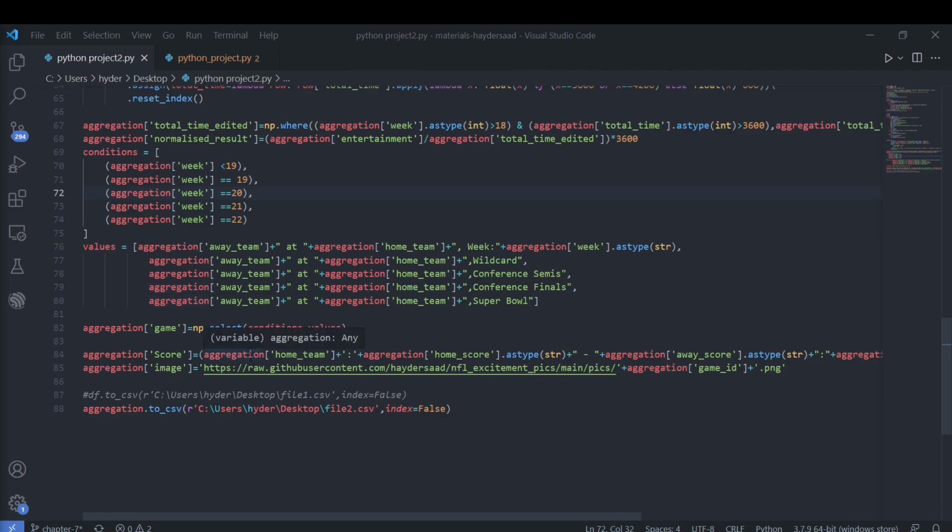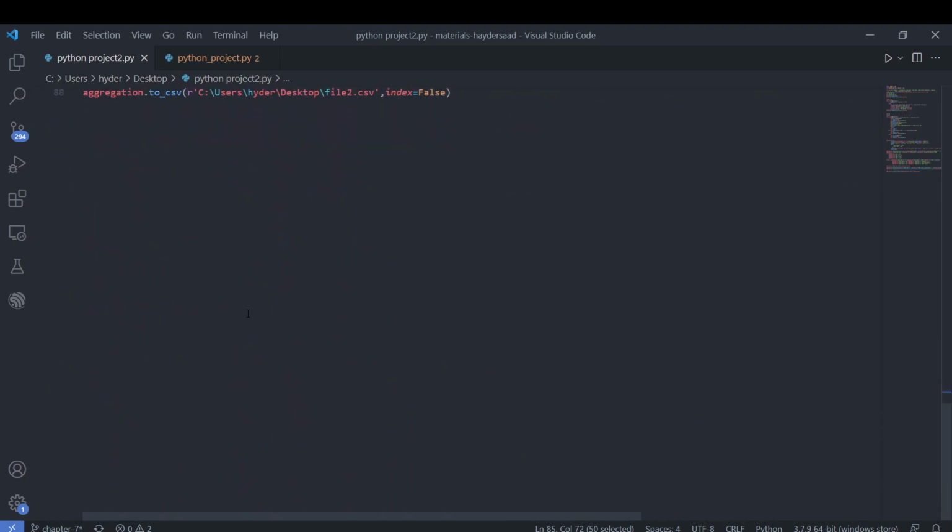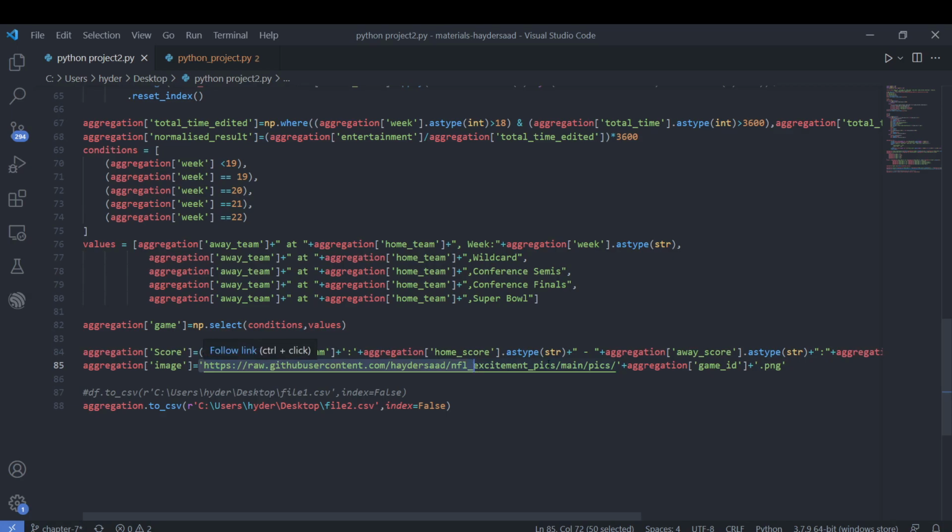And then we do a similar thing for score, and we create another column called image, that has the link to the excitement values per second, the graph we created right here. I've uploaded it to GitHub, so it just reads off GitHub for a specific game, on a per game basis. And we export this all to a CSV file for use in the second part of our code.